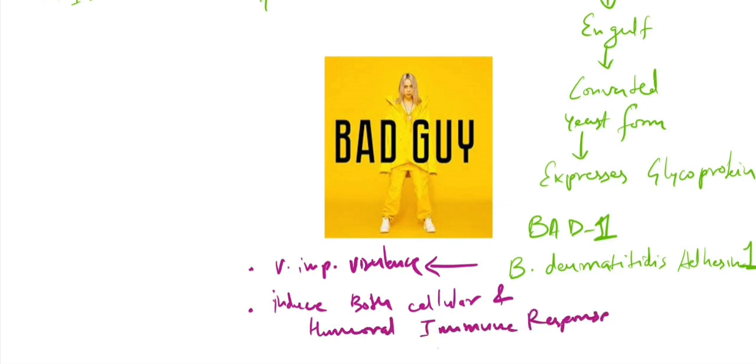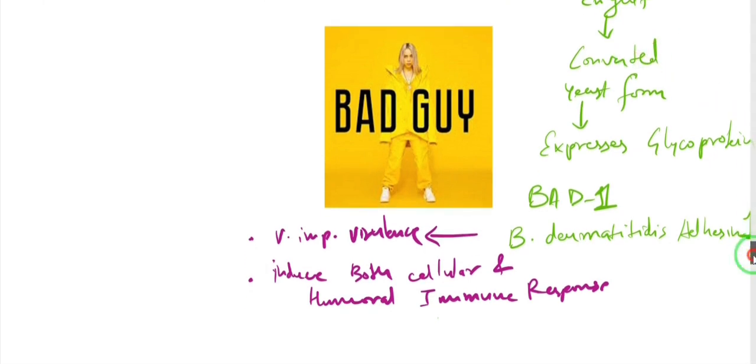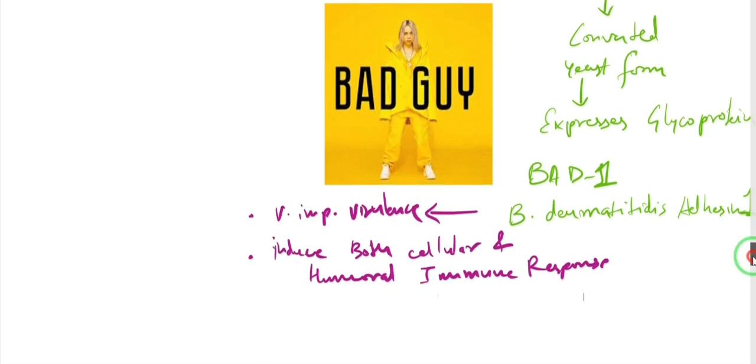So we saw at the start of the pathogenesis how it is sort of similar to histoplasmosis. There is inhalation of the spores, and then they reach the lung, meet the alveolar macrophages, and get converted into the yeast form. But the important thing that we have to remember here is this BAD1, the glycoprotein, which is an important virulence factor, and it is going to fire up our immune system.